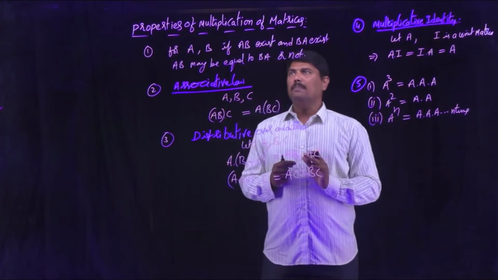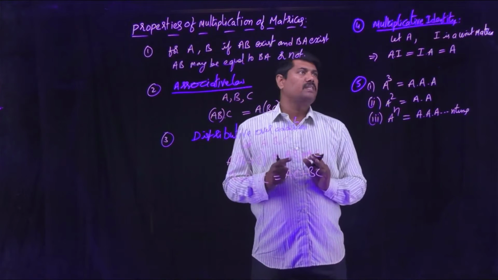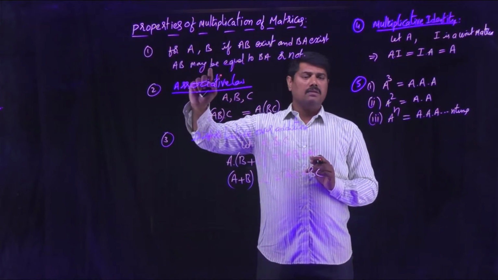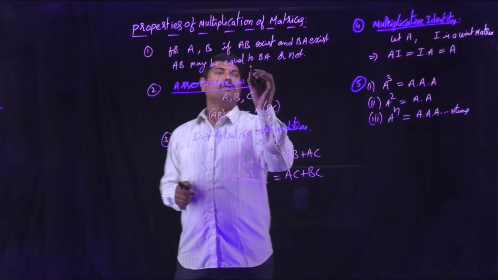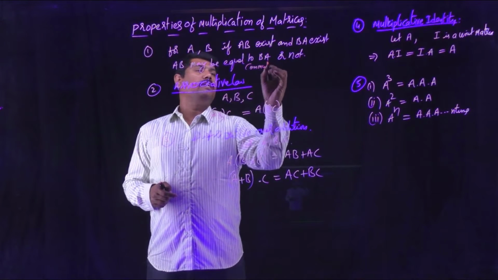So matrix multiplication follows these properties. Remember, the commutative property may not hold.